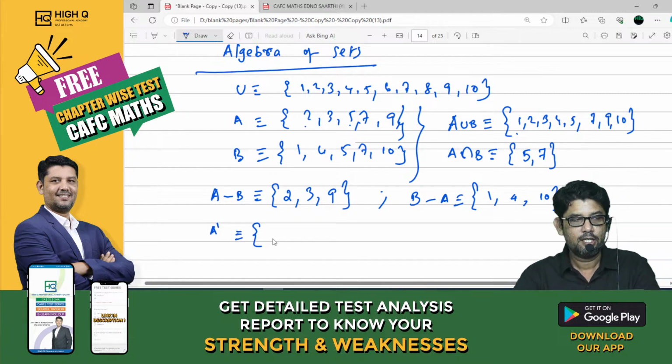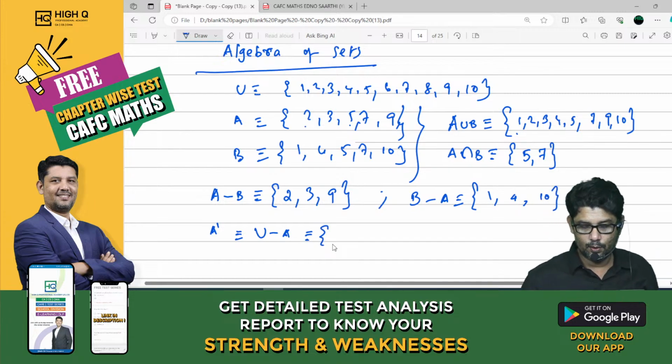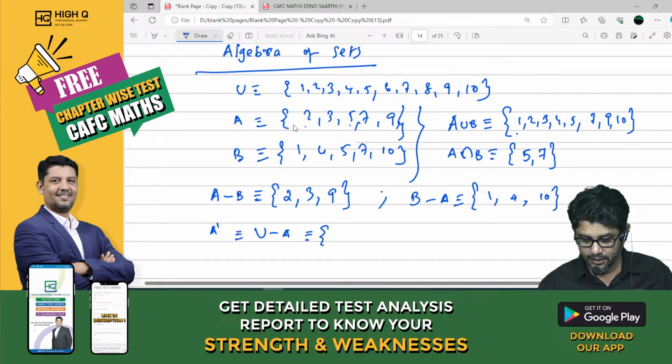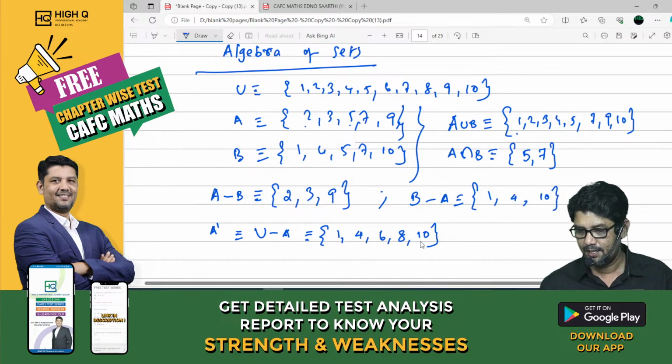What is A dash? We need to write all the elements of the universal set except the elements in A. See, A dash is nothing but U minus A. Tell me, what is U minus A? What is A dash, my dear? Tell me. See, 1, 4, 6, 8, 10. Am I right, my dear? 1, 4, 6, 8, 10. Is that clear?